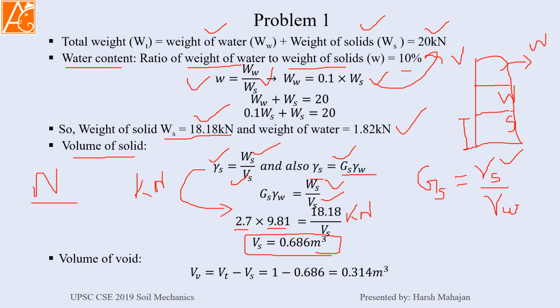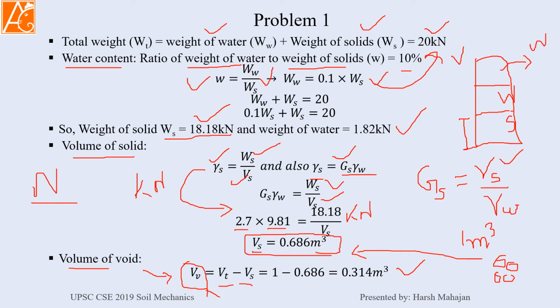Okay, once you get the volume of solid from 1 meter cube of soil sample, what will be the remaining? If these are the grains of the soil, there will be some void, so the remaining volume will be the volume of void. Volume of void is equal to total volume minus volume of solids. It comes around 0.314 meter cube. Now this volume of voids will be filled up with air and water.